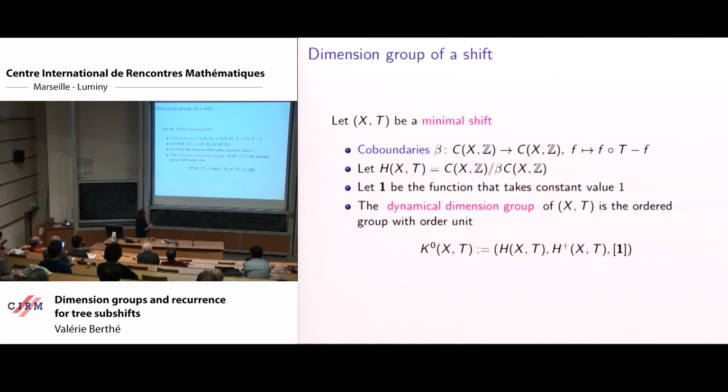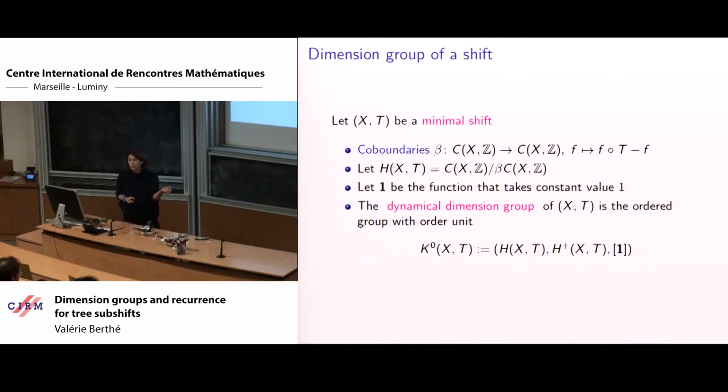We take the unit function, the function that takes constant value 1, and then we can define a dynamical dimension group with a unit. That's the part we have seen: the continuous functions, the positive cone, the unit, up to coboundaries. And it's not that difficult to see that we get a dimension group, as we've seen.